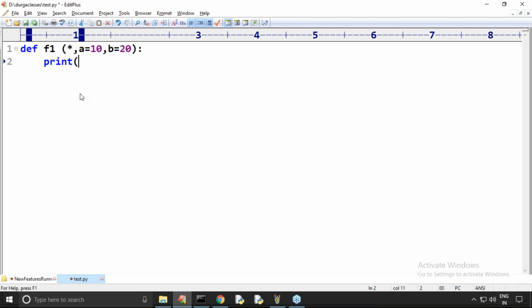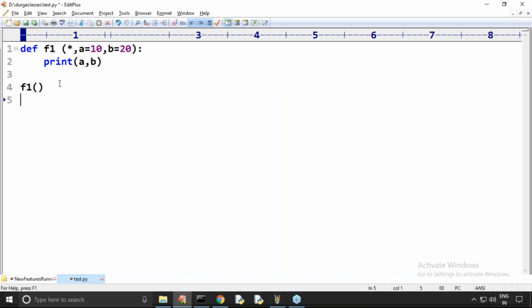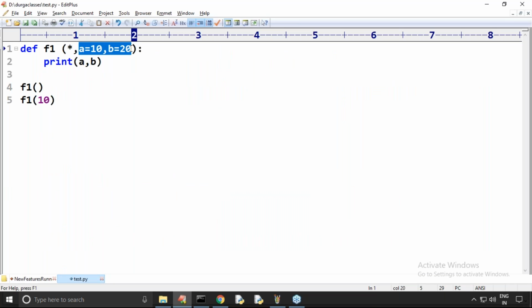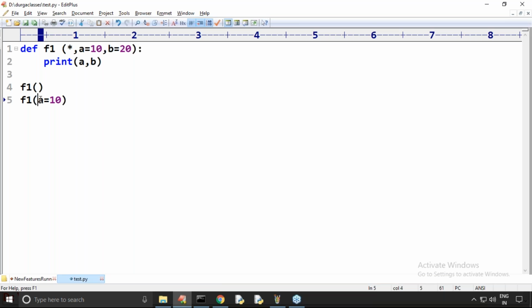Here, a comma b. If you want to pass the value by keyword only, you should pass the value by keyword only. If I take 10, is it valid or invalid? This one is invalid. So for a and b, if you want to pass, compulsorily you should pass by keyword only.